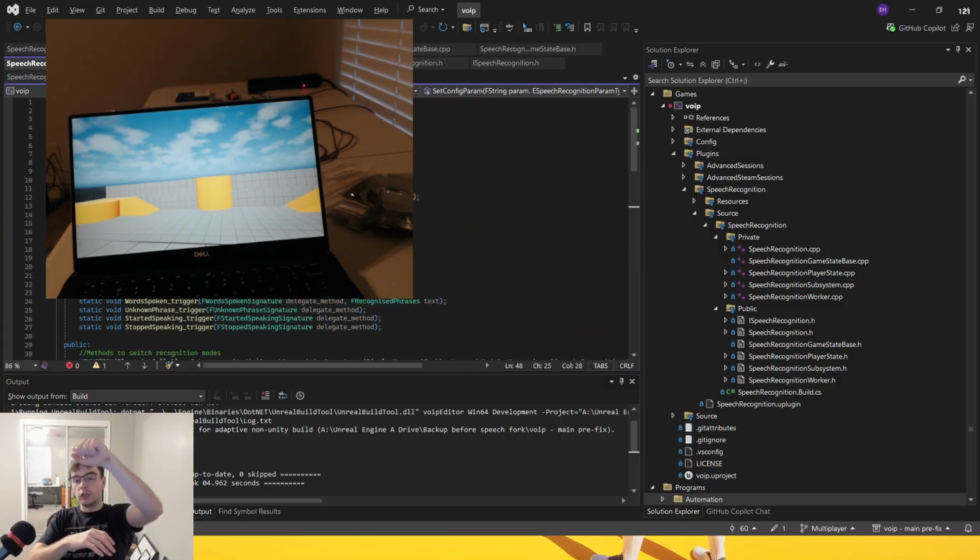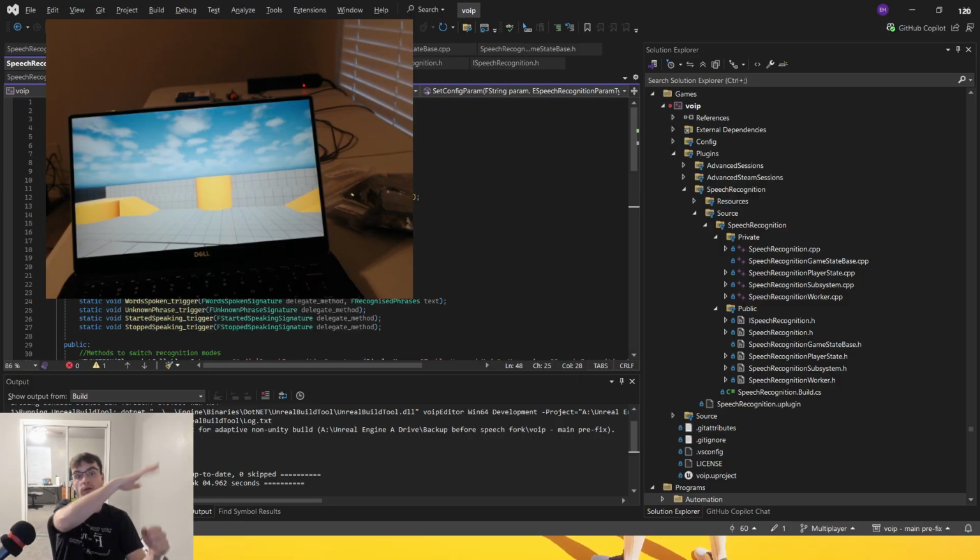It will use word spoken for everybody, for the whole world. Instead of it being, oh, you have Jimmy and Johnny over here, and Jimmy says a word, and his subsystem says, okay, I've recognized the word, cast your spell. And then over here, Johnny has his own subsystem, and when he says fireball, then his subsystem will say, okay, let's fireball.